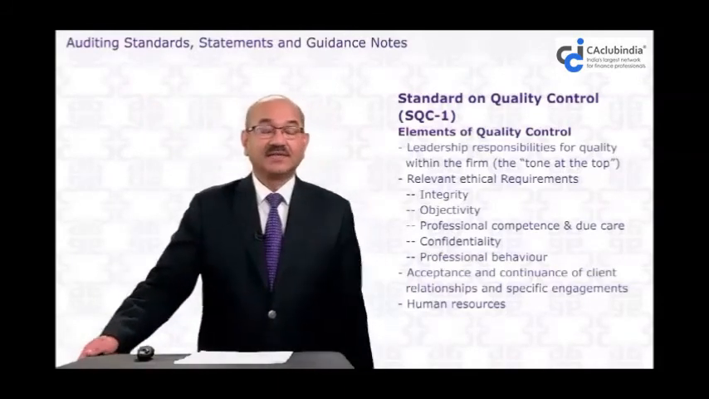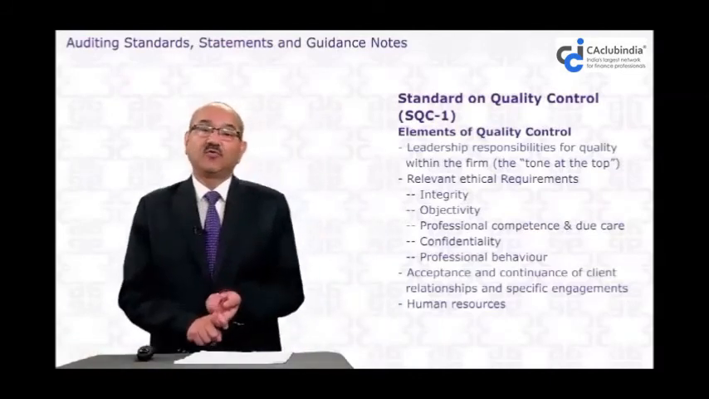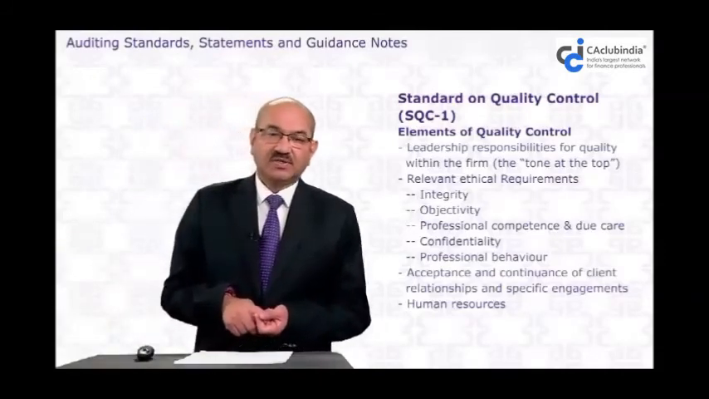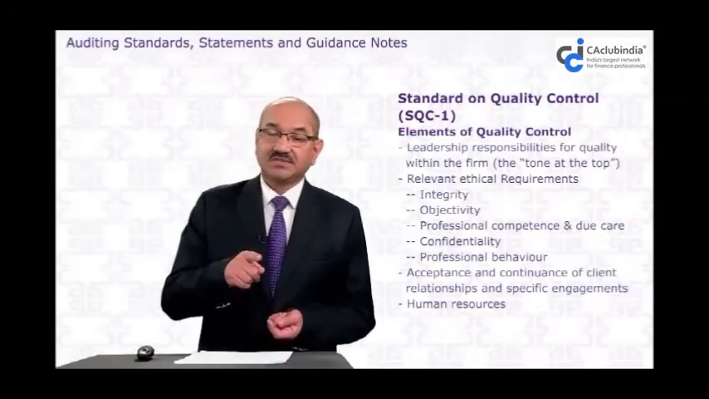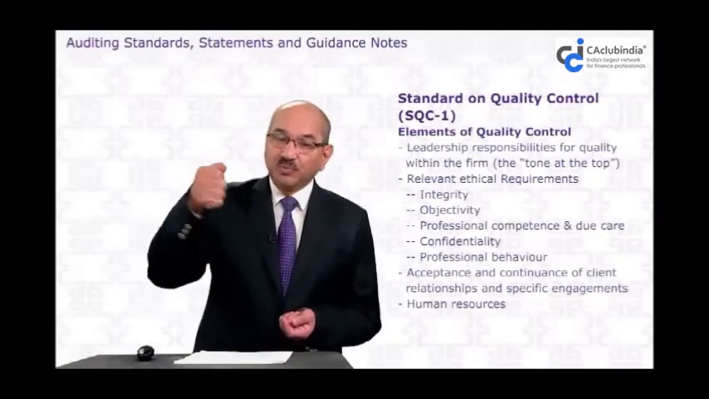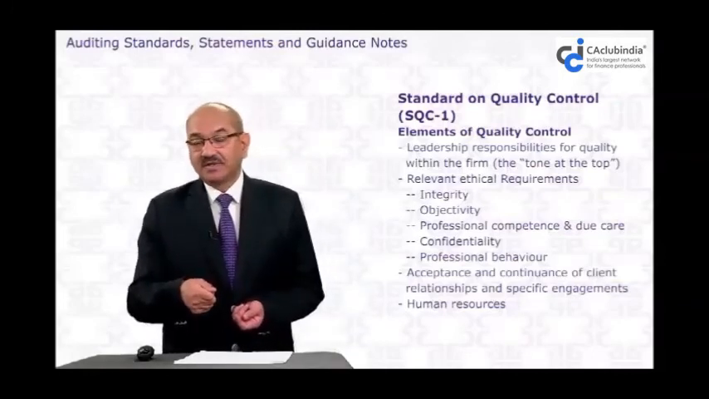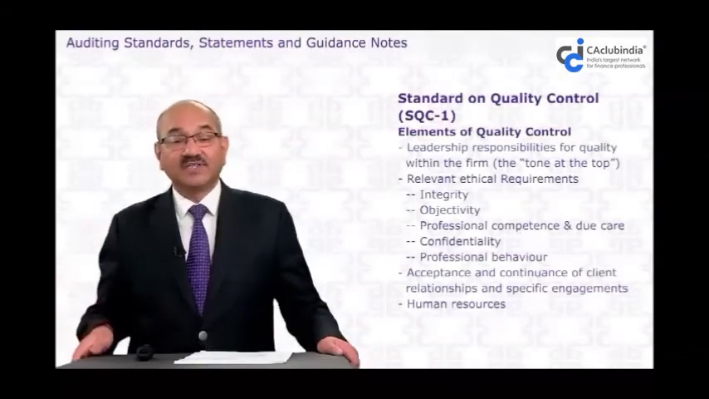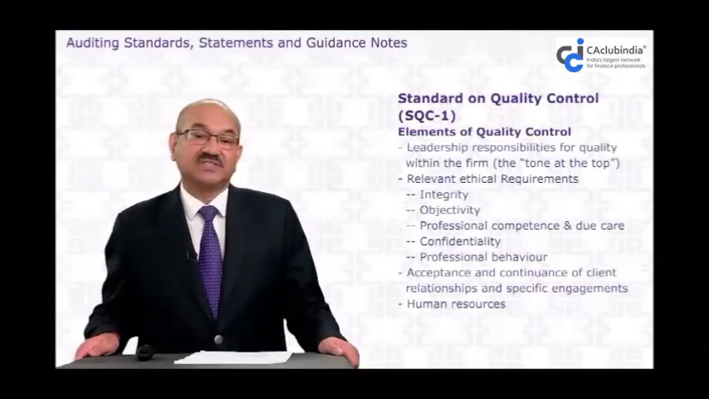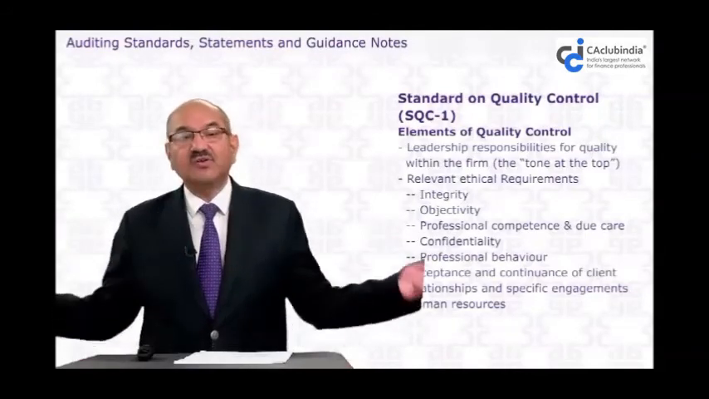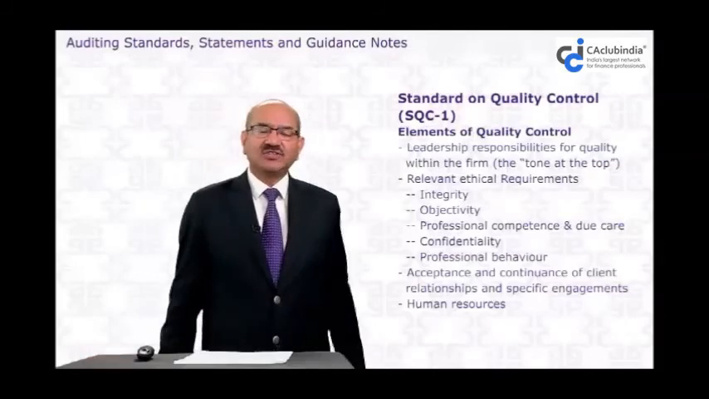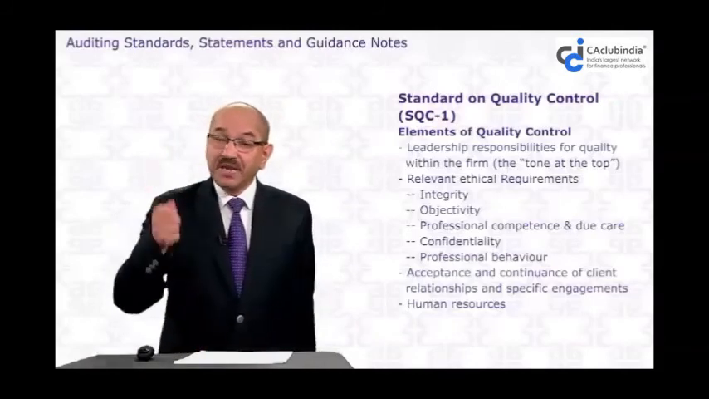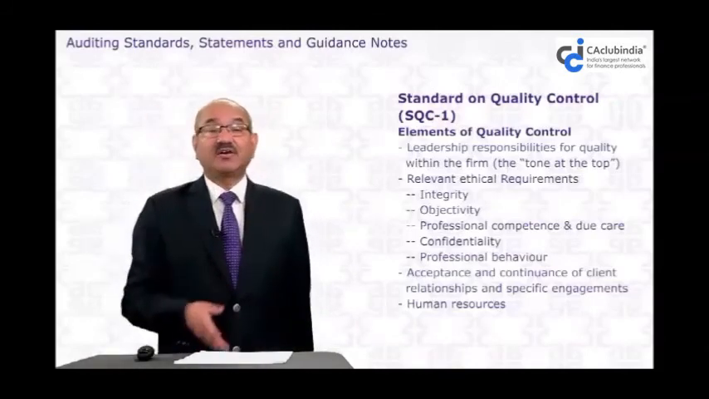The point is that if the audit firm wants to render quality services and issue a quality audit report, it has to recruit and keep the right employees. They should be competent, they should be expert in this subject, and well versed with the auditing profession. They must know how to do the auditing. And if you don't employ such human resources, how can you deliver a quality audit report? So human resource is one of the main elements of quality control.